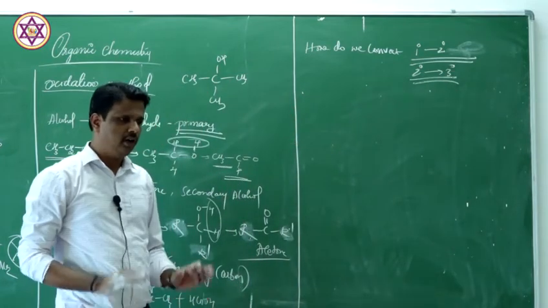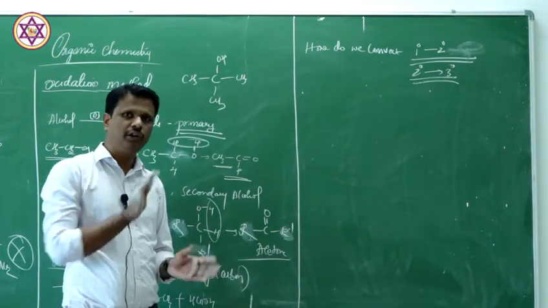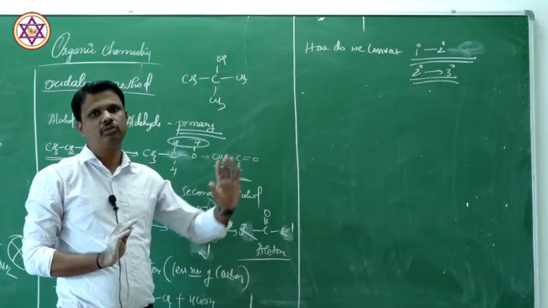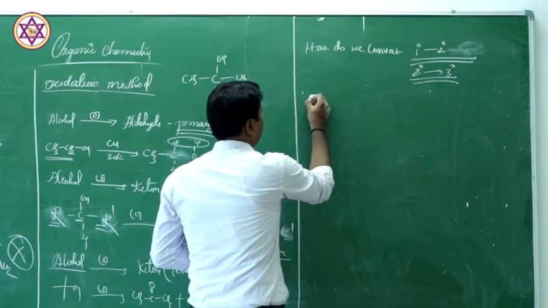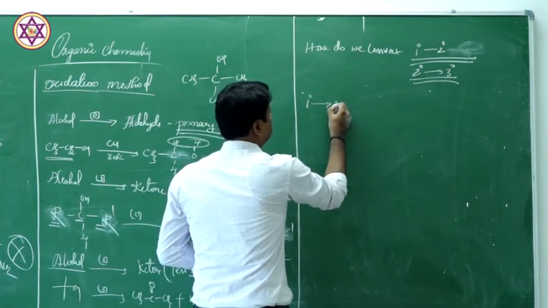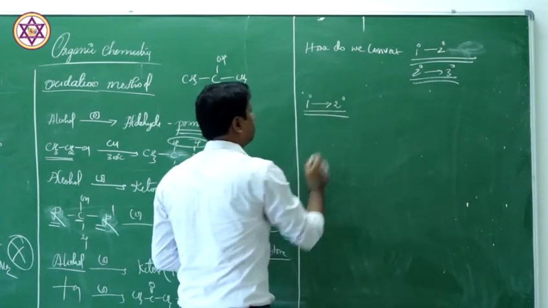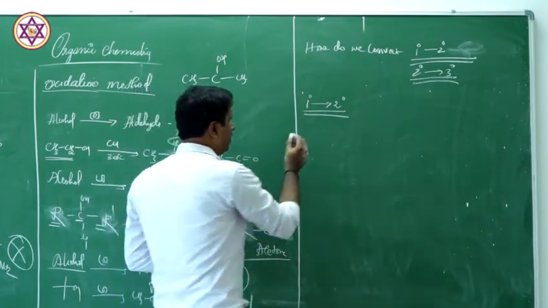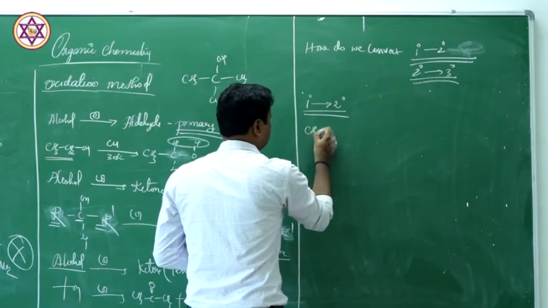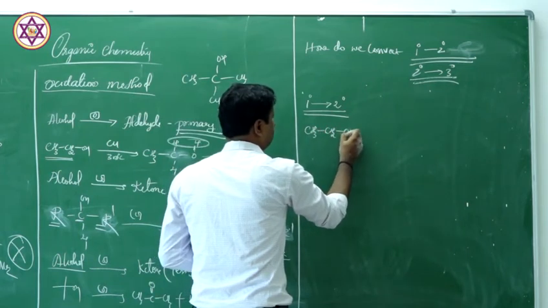Let us try to understand how we can convert primary alcohol into secondary, and secondary alcohol into tertiary, as a final point. First we'll understand how we can convert primary alcohols into secondary alcohols. Let us take the simplest example here. We'll take a primary alcohol, that is ethyl alcohol.